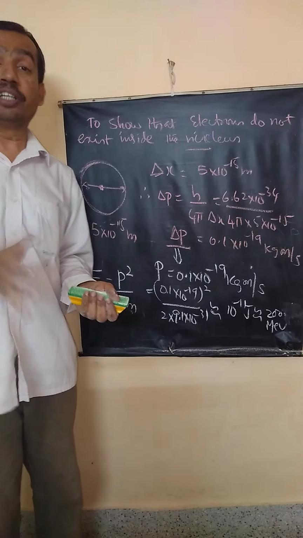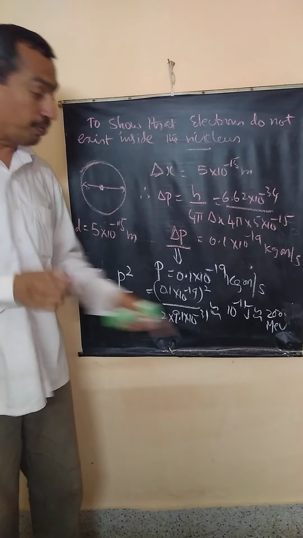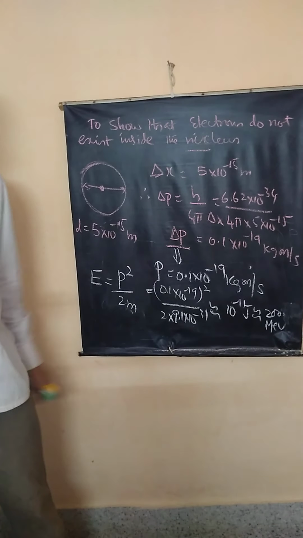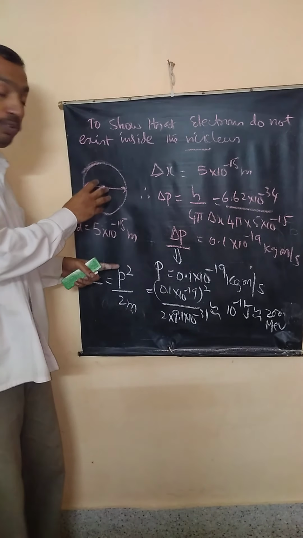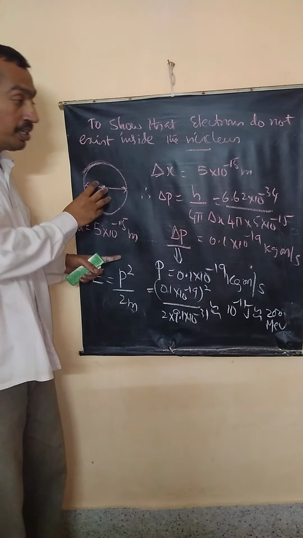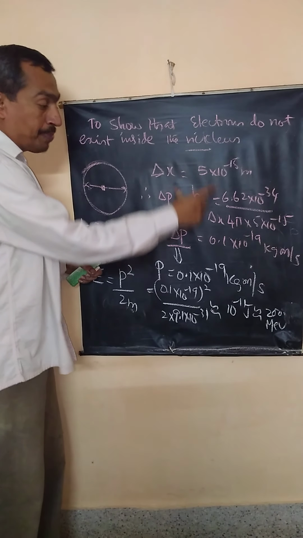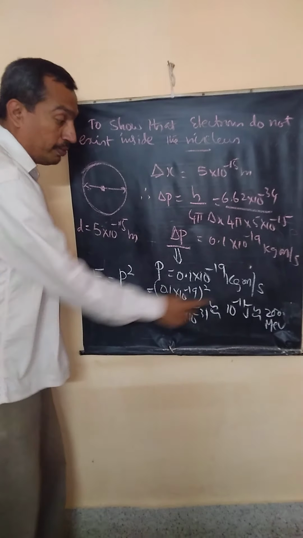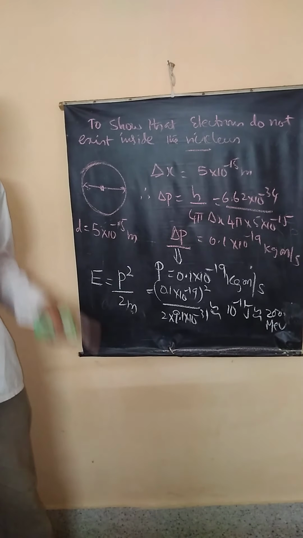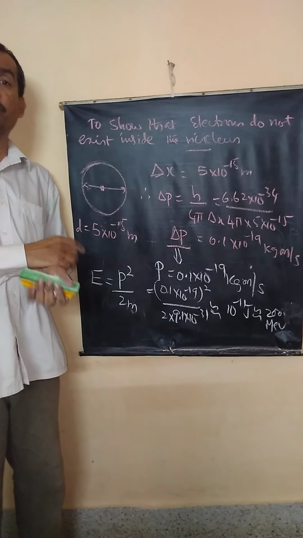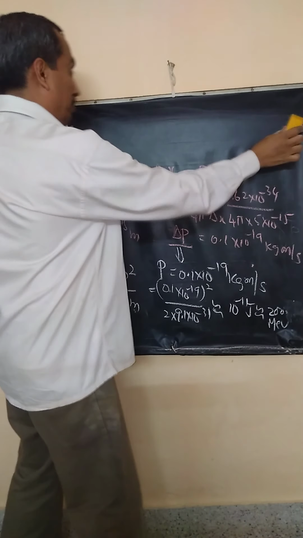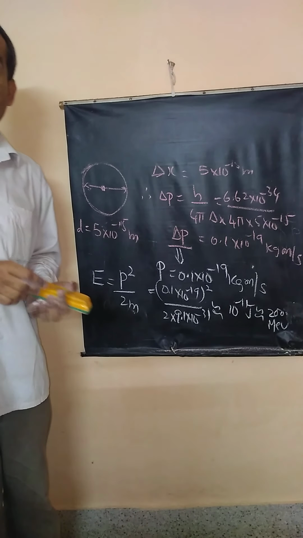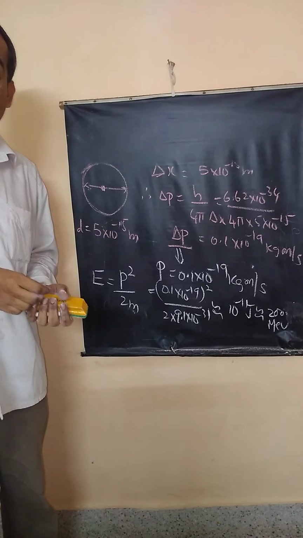If the electron is released during radioactivity, we must find electrons of this energy. Beta particles of this energy are to be produced. If they are inside the nucleus, the uncertainty in position will be of this order, momentum will be this much, so energy will be this much. Now, what is the energy of the electrons released during beta decay? Beta decay is the emission of electrons from unstable nuclei.